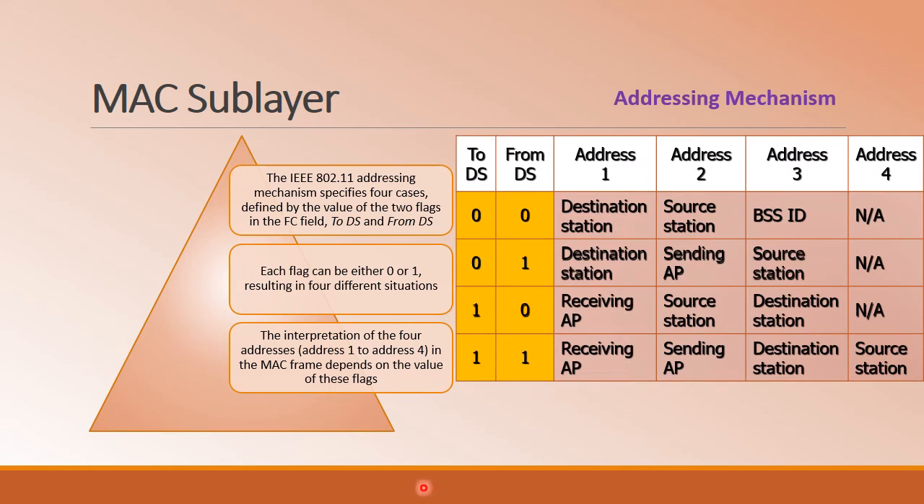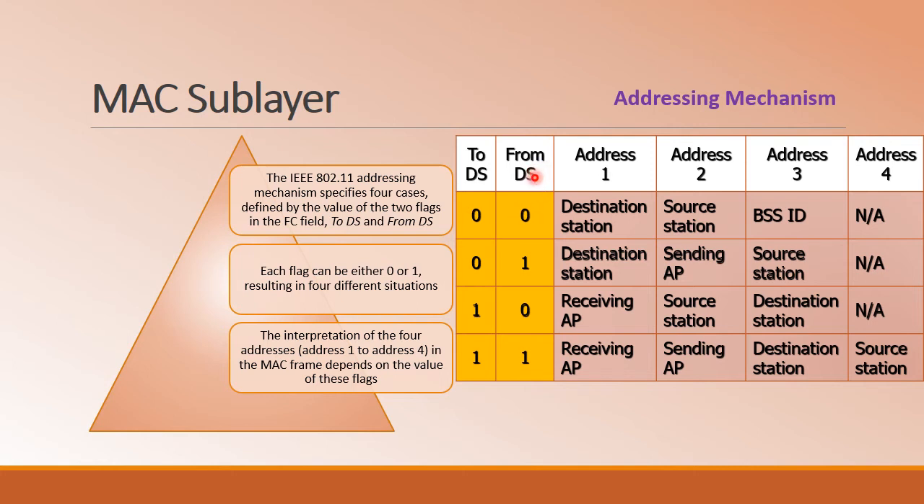So this gives a picture of how exactly the contents of these 2 fields will have an impact on these address fields. If To DS and From DS are 00, then the address 1 field will be the destination address, address 2 will be the source address, and address 3 will be the BSS ID. Clearly we have to understand here, To DS is 0 means that the station is not communicating to the distribution system.